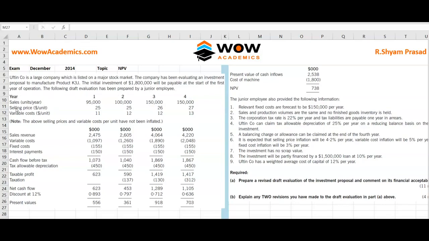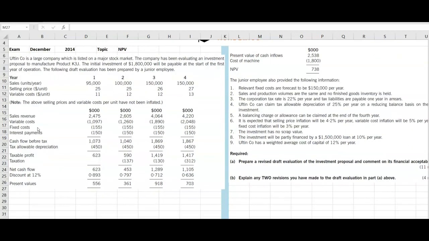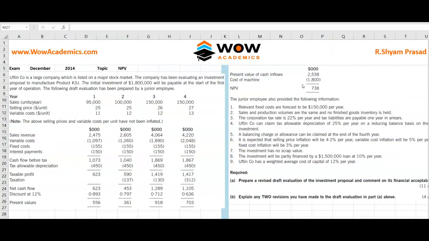So sales is given, selling price is given, variable cost is given. The above selling price and variable cost units have not been inflated, so it is our job to inflate it. They have given you sales numbers, so first we'll see whether the sales numbers are properly inflated. We have to check. They have given us variable cost, fixed cost, interest payments, cash flow before tax, taxable depreciation, taxable profit, taxation, then discount factor. They have also found the NPV. They have also given us some notes. We'll start from the notes.